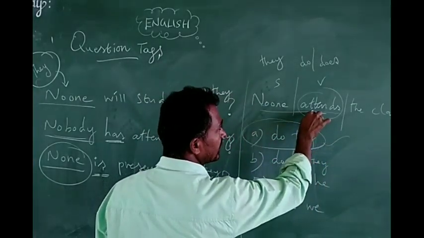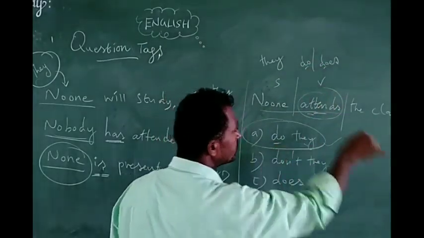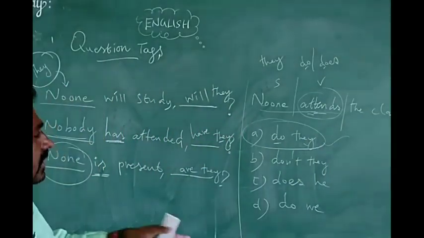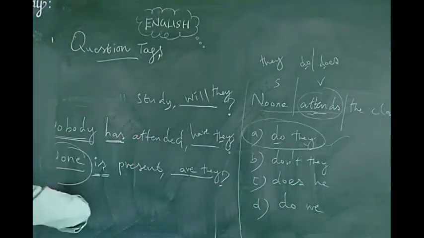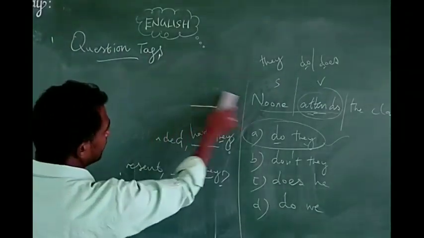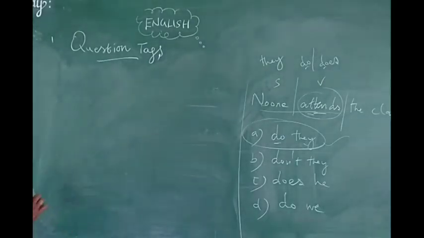Attends is a simple present tense. Simple present tense, you have to use do or does. So the answer is do they? These are the methods you have to use to write the answers of the given question. Like that, from an examination point of view, they will ask. So you have to be ready to write.